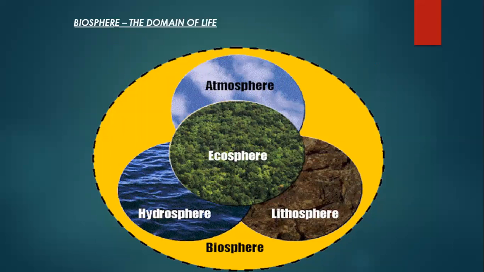Okay, students. Now, here if you see the mixture of the atmosphere, hydrosphere, and lithosphere, it all consists of the biosphere. It means all these domains are very important for the earth and for life to exist. Okay, this picture denotes the mixture of the biosphere, and if life exists on the earth, it is because of all these important domains. Okay, so this picture is shown to you. Okay, now students,